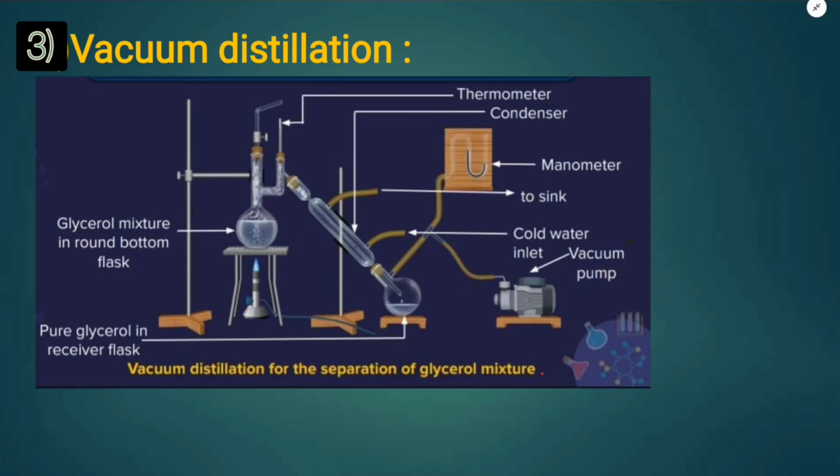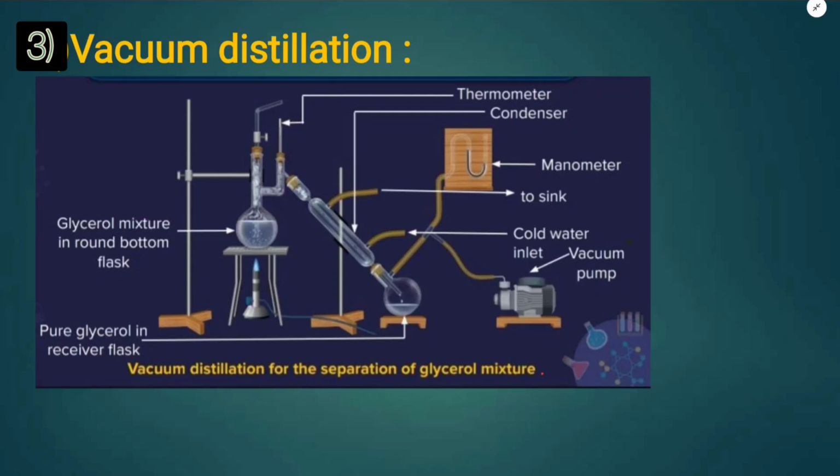Vacuum distillation. Compounds which decompose at a temperature below their boiling points cannot be purified by distillation under ordinary atmospheric pressure. Glycerin is one such compound, which decomposes at its boiling point. The best example for vacuum distillation is glycerin.